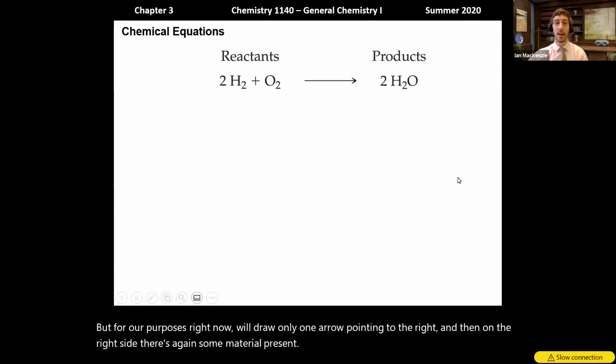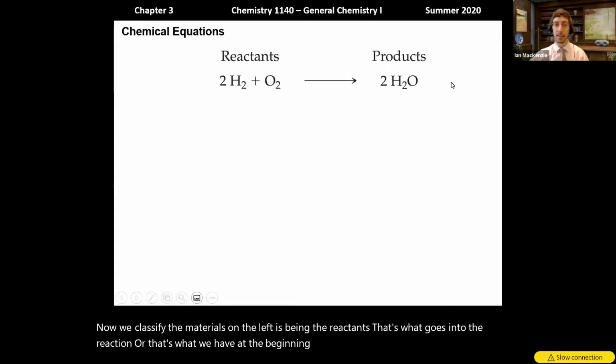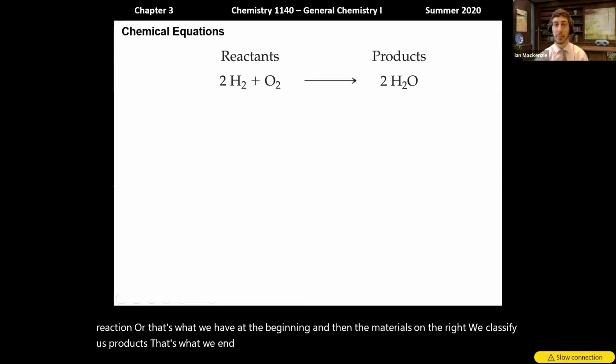Now, we classify the materials on the left as being the reactants. That's what goes into the reaction, or that's what we have at the beginning. And then the materials on the right, we classify as products. That's what we end up with after the chemical reaction. And the arrow simply signifies that a reaction is occurring.